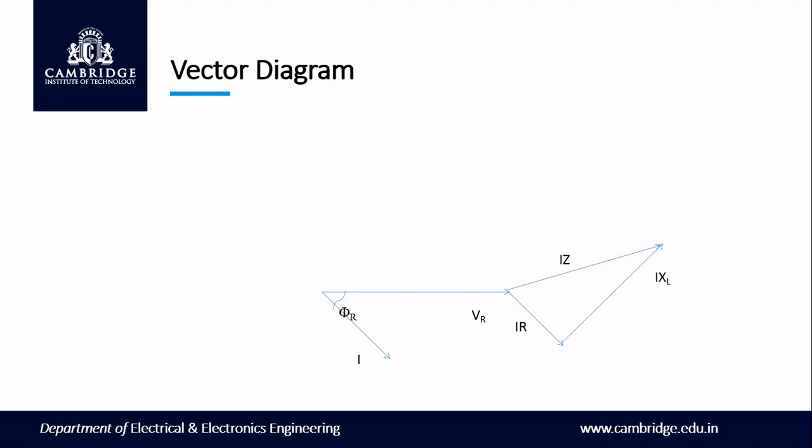Now VR is drawn, then I into Z is drawn. The vector sum of VR and I into Z will give you your sending end voltage Vs. The angle between Vs and VR is the angle delta. I hope you are clear with the vector diagram for the short transmission line.